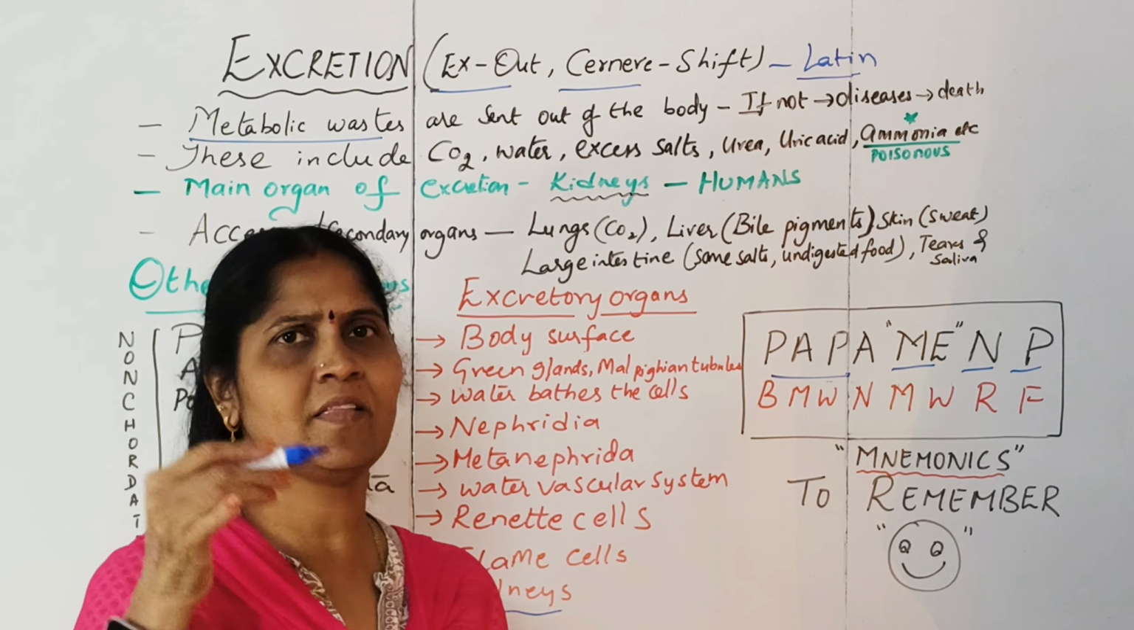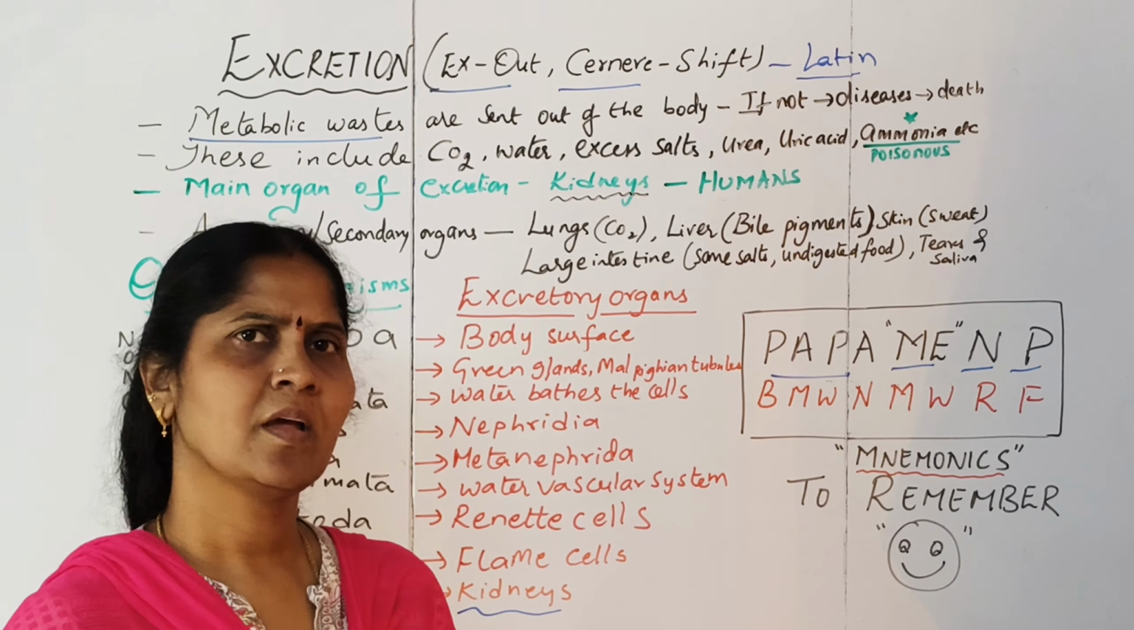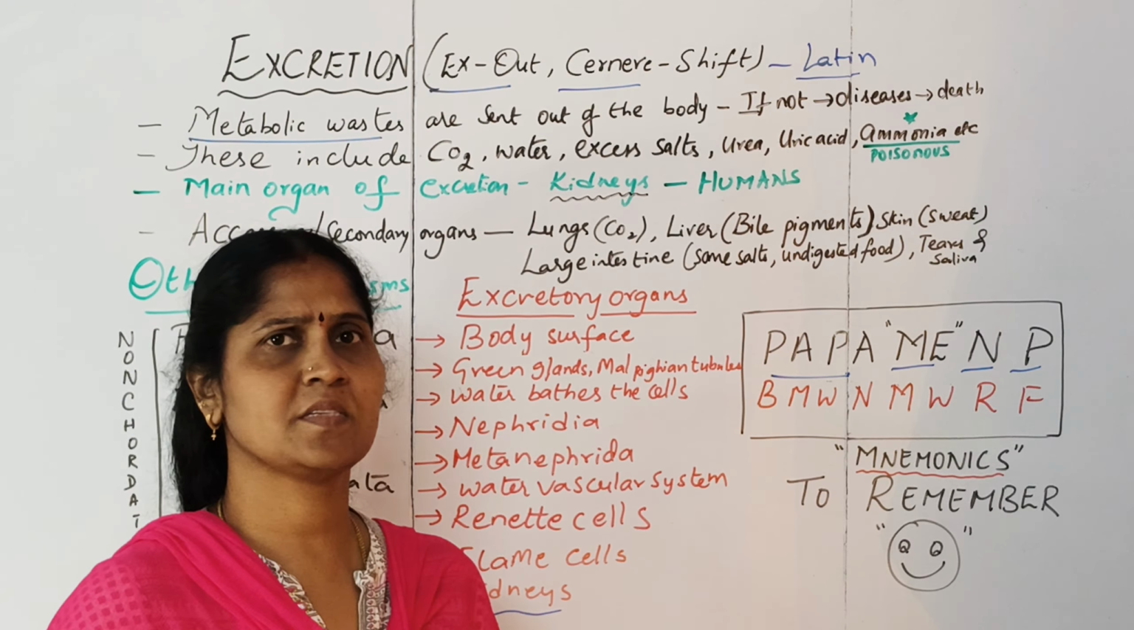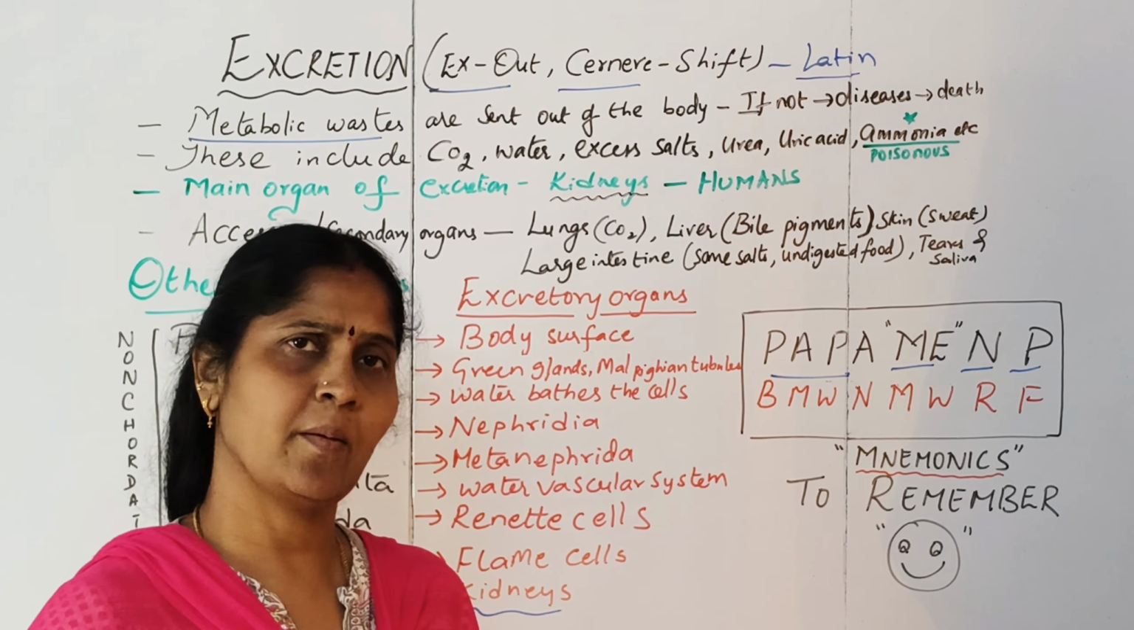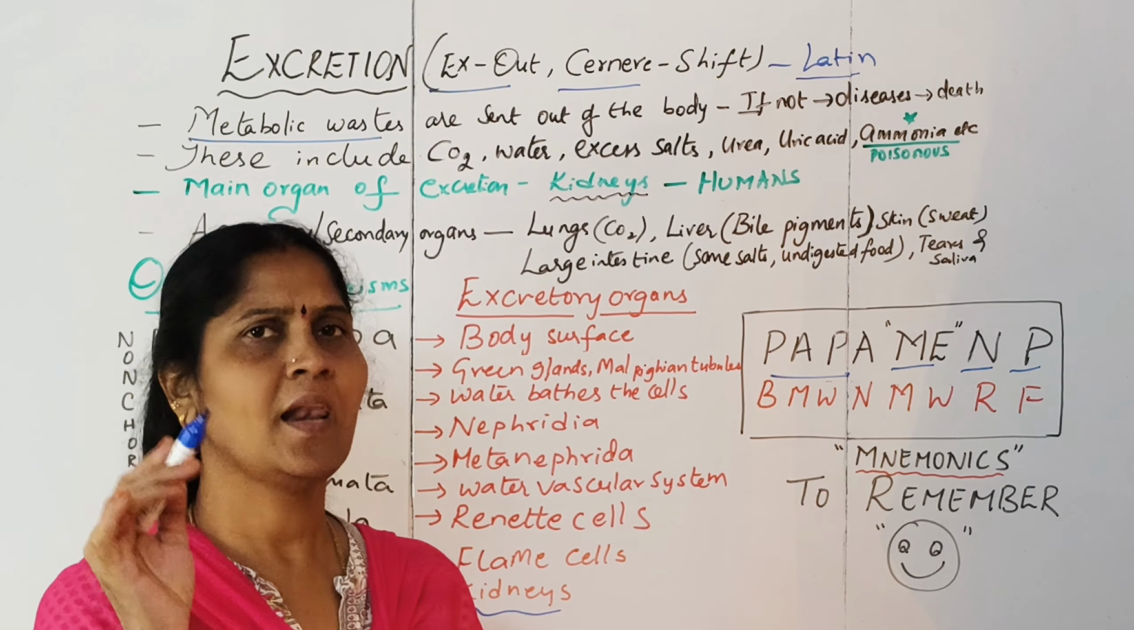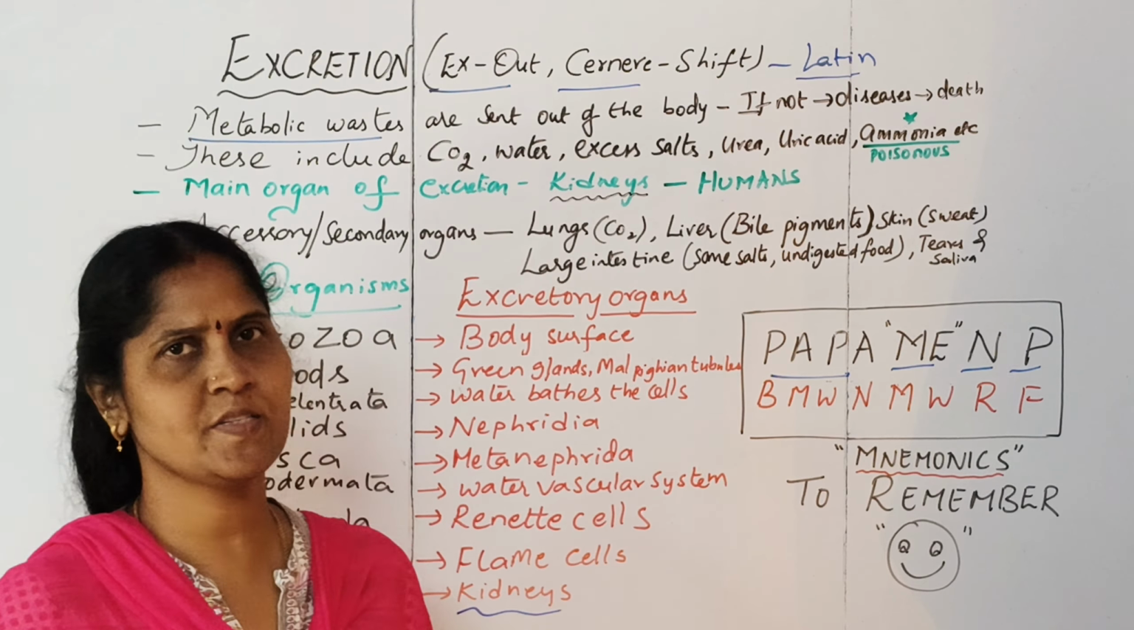Do we have any other secondary organs for excretion? And what are the different substances that are excreted outside the body of the organism? Are the materials the same for all the living organisms? Let us try to find out what excretion is.